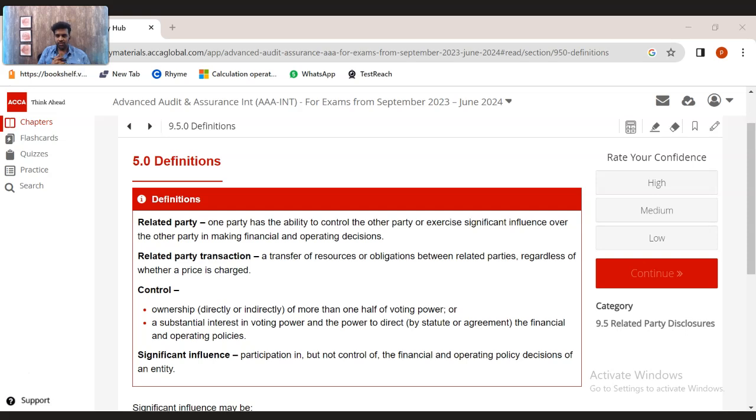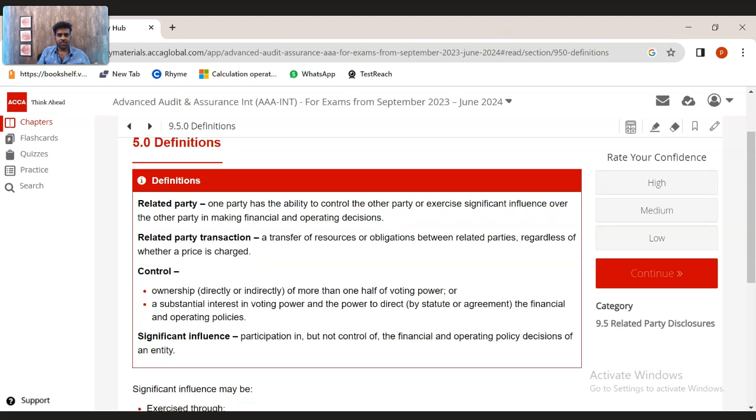So the last topic that we will cover for this particular chapter is related parties, which is the audit of related party transactions. This is one of the riskiest and most important parts of the audit procedures, because related parties play a very key, vital role in terms of the transactions and the risk for the auditors as well. In some audits, related party transactions are considered to be a significant risk, or in some of them they are considered a fraud risk as well.